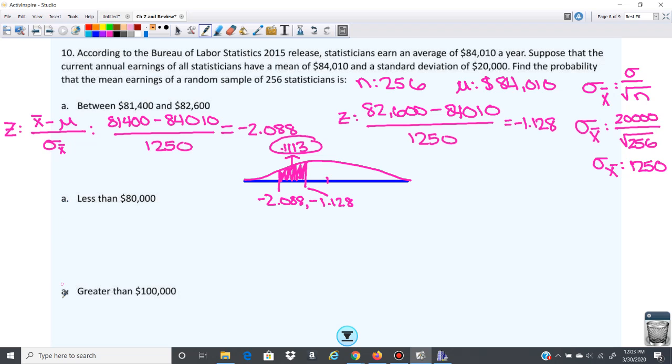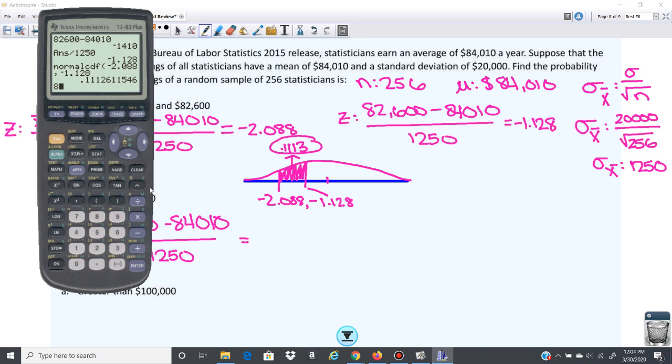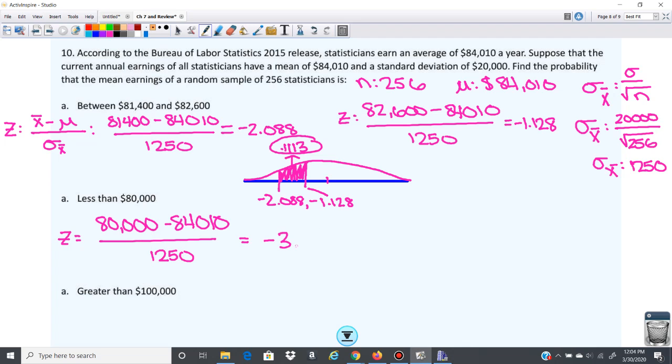Oh, these all came down as A. So this would be B, less than 80,000. So again, standardize this score. 80,000 minus 84,010 over 1250. So that gives us negative 3.208. And then we can put this on the normal curve here.